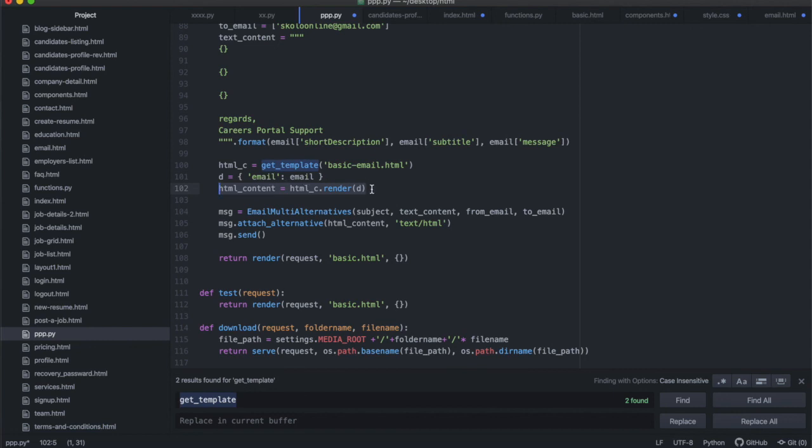Then we're going to be able to call EmailMultiAlternatives with subject, text content, from email, to email. So this remains the same. After that, you just attach_alternative. You can attach the HTML content in there. So that HTML content is now that file over there that has been rendered with the context of the email using this template. It's a really neat way of doing it, and it works. Once you've done that, you just call msg.send, and then it's done.